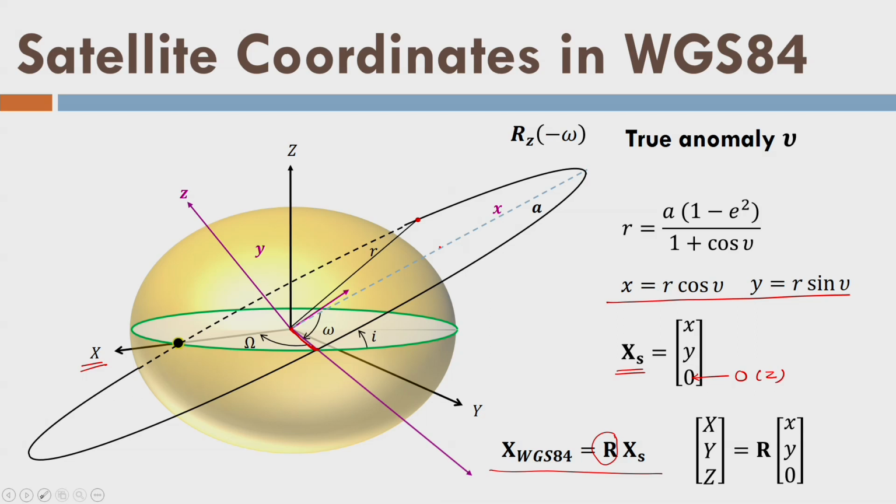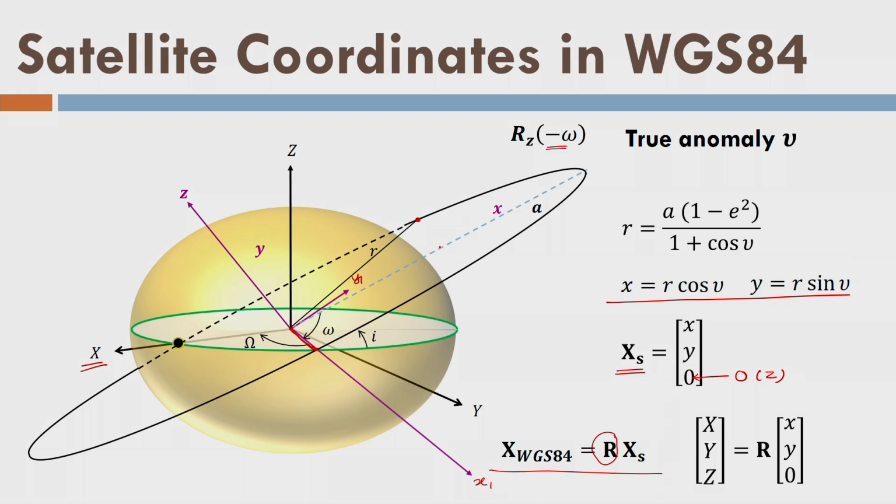I have aligned and I have rotated this system about the z axis, so there is no change in the z value of the satellite coordinates. Okay. So now just think that if you rotate about this new axis, say x1, and it is your new axis called y1, and z is still z. So about x1, if you give another rotation by angle I, remember this omega direction, it is in the clockwise direction, so we have written minus omega.